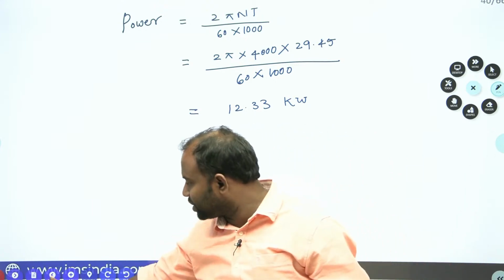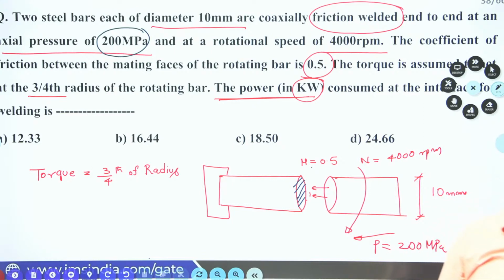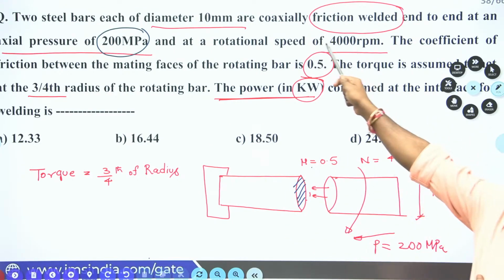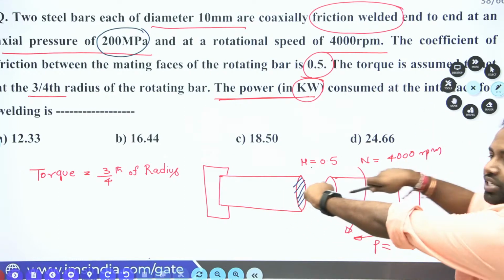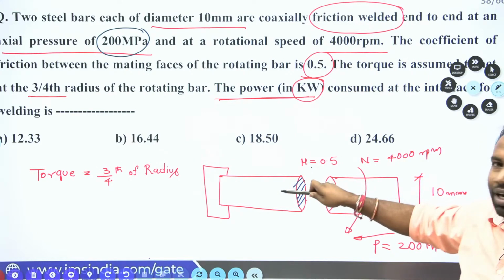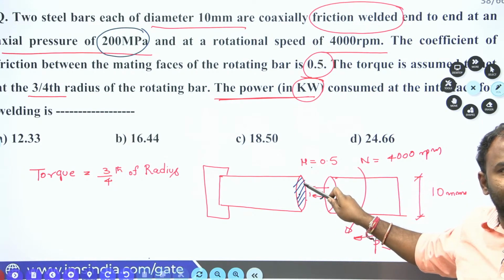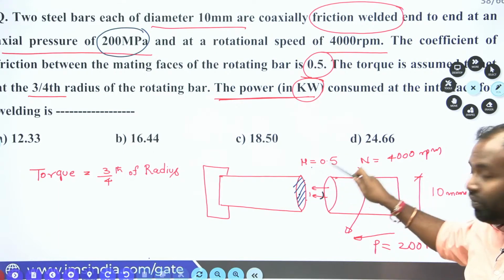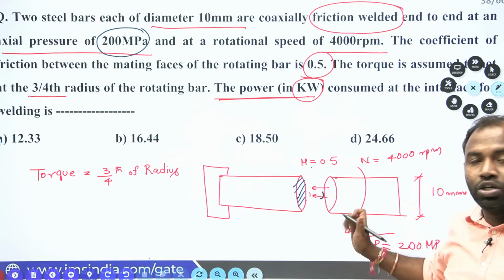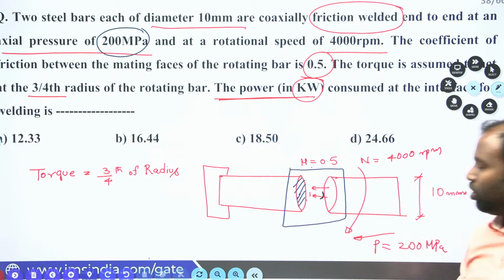Have a look at the question once, guys. How to understand the question based on the data is very, very important. Here see that two steel bars are coaxially friction welded, end to end. One is rotating onto the fixed one, such that friction is going to be generated. Due to that, heat will be generated. Whenever you get sufficient heat, you stop the rotation and apply axial pressure, so that a joint is going to be formed over here.